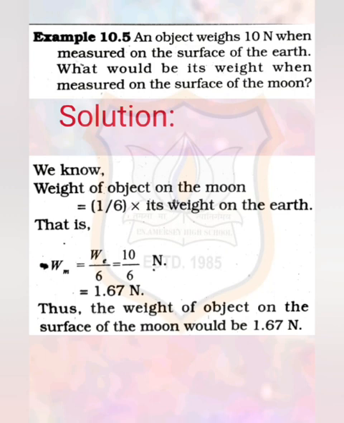So we can write Wm, that is weight on the moon, is equal to We upon 6, which is equal to 10 upon 6, as the weight of the object on the earth is 10. So we can write 10 upon 6 Newton. So on solving, 10 upon 6 is equal to 1.67 Newton. Or we can say the weight of the object on the surface of the moon would be 1.67 Newton.